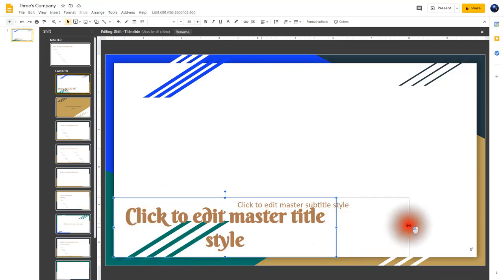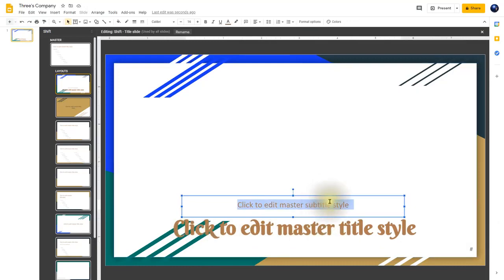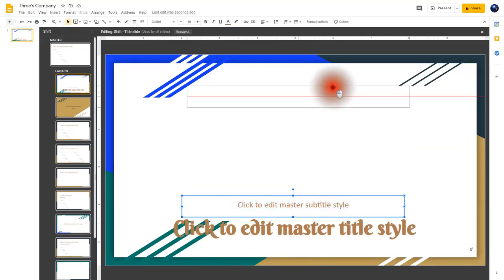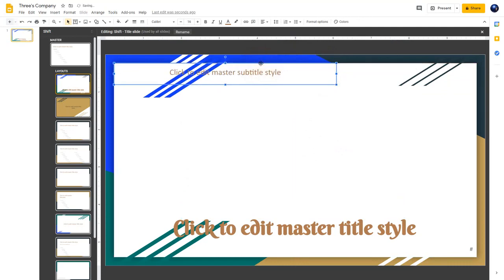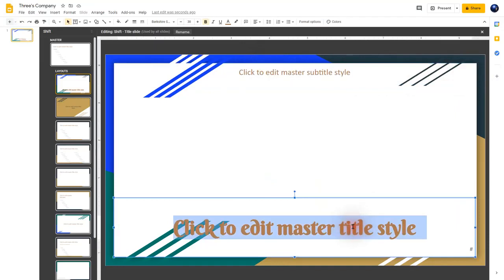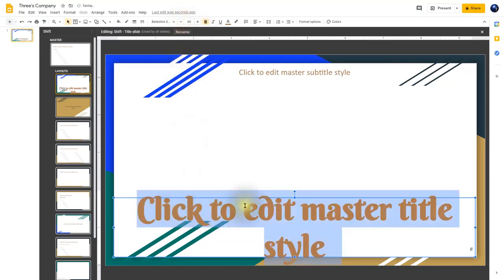And I'm going to drag this one out. Again, you notice that you have those red lines that appear. So I want the title to be down here. Then I'm going to click on the subtitle here, and I'm going to drag that one all the way up to the top. I'm going to drag this line over. Now I'm going to click down here and I want to change my font size from 38 to size 60. So I just click on 60 and it'll change it there for me.